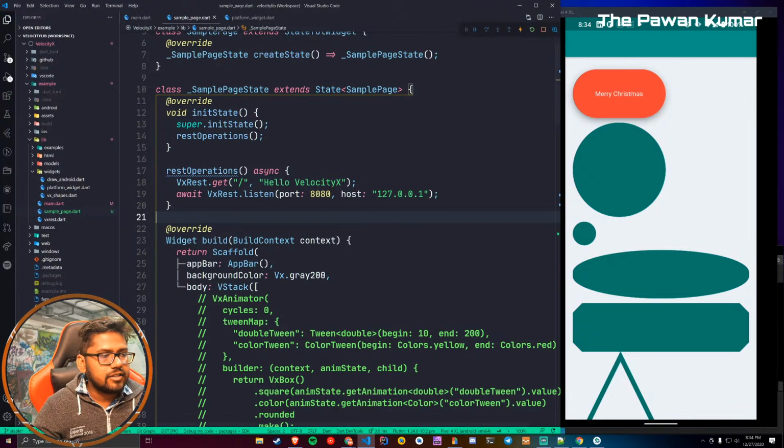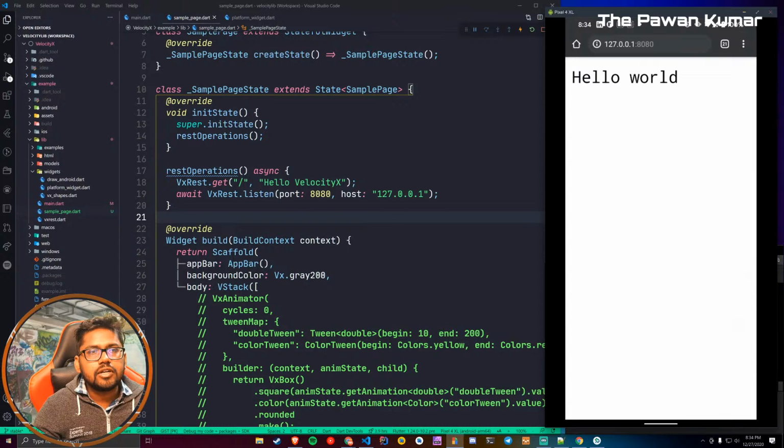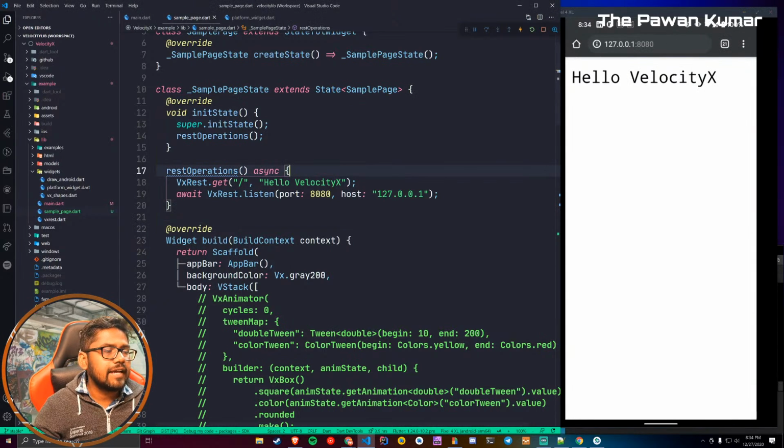So now let's do it one more time, guys. So this time let's do a restart here as well. Okay, you can see hello VelocityX. This is fine. What if you want to return some JSON? Or someone asked if I want to return a file or something. Okay, so we can do that as well.